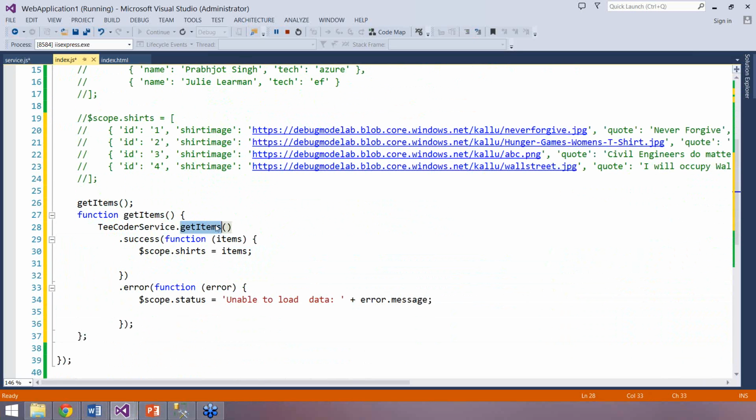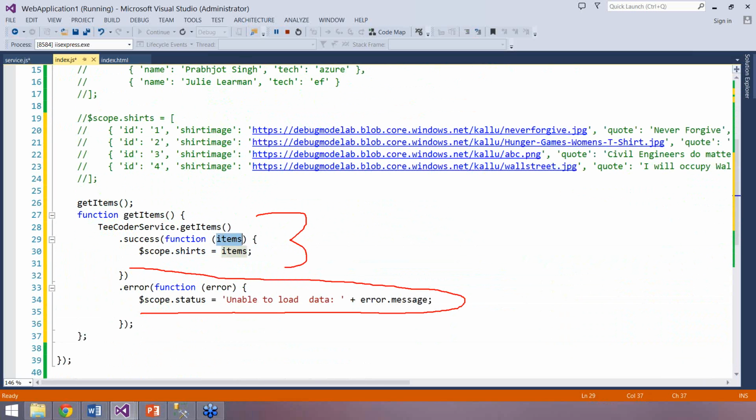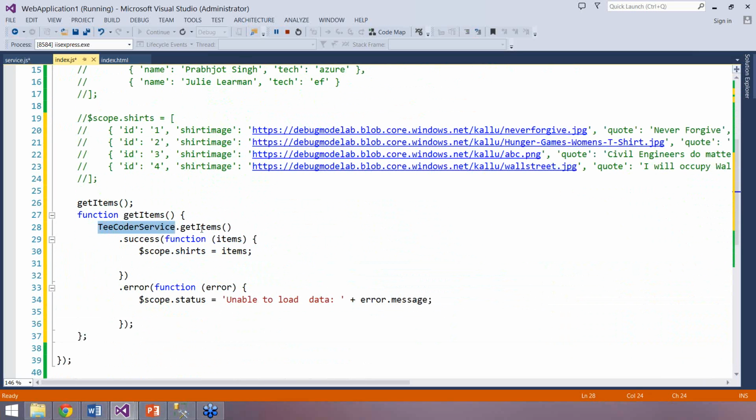When this function is successfully called, you set $scope.search equal to items, because we are returning items from there. And if it fails, just set $scope.status to 'unable to load data'. So it's very simple, tcoder service dot get items.